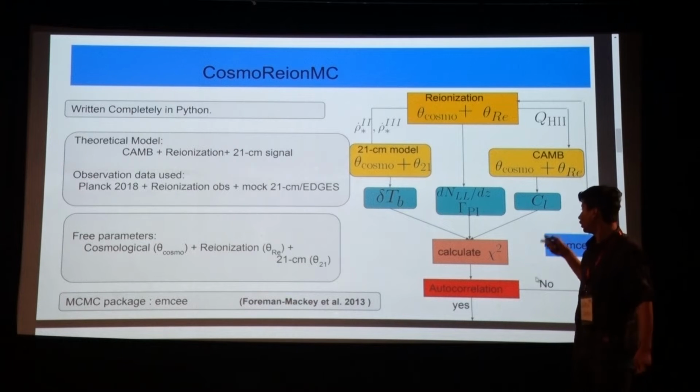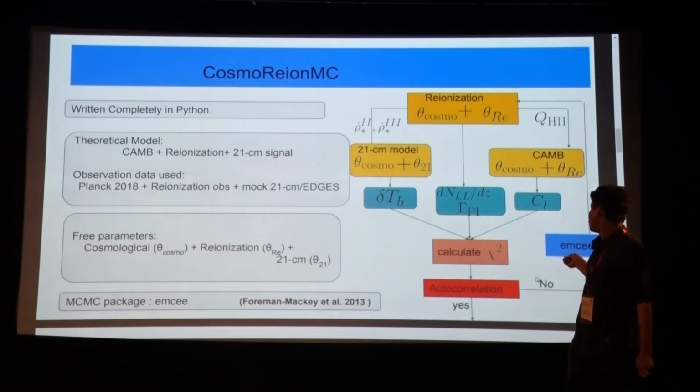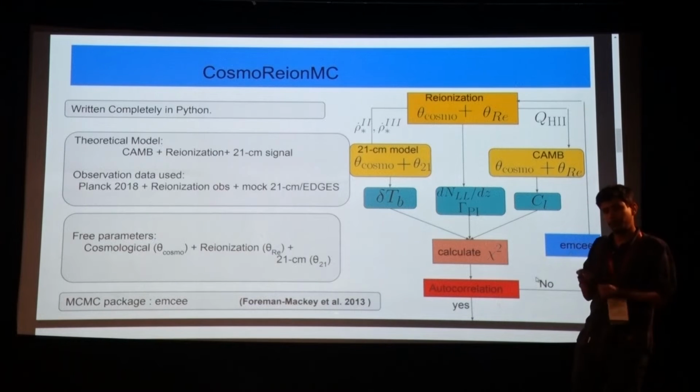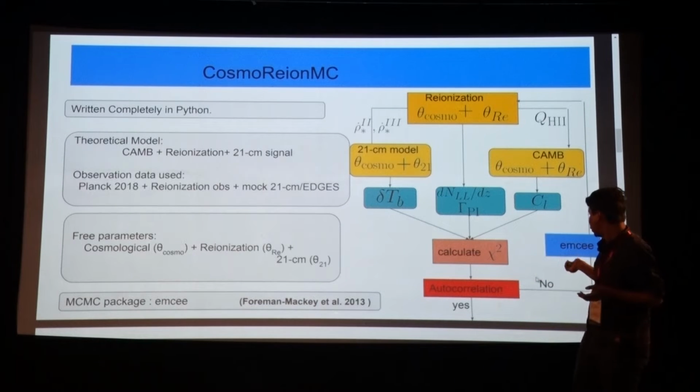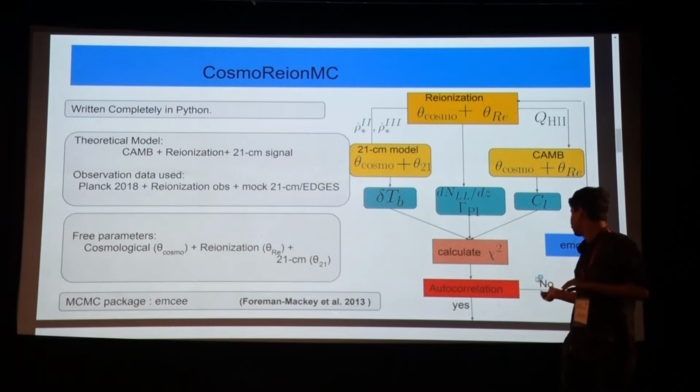And once you calculate all the observables, one can calculate the chi-square between the observable predicted from the theory and the observation that actually exists. And therefore, you can put constraints on the different parameters. That's the goal of the code.